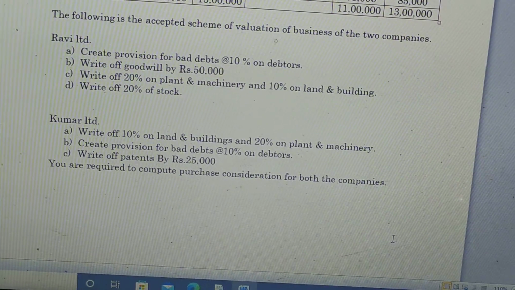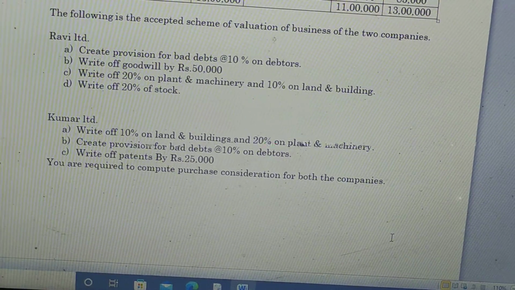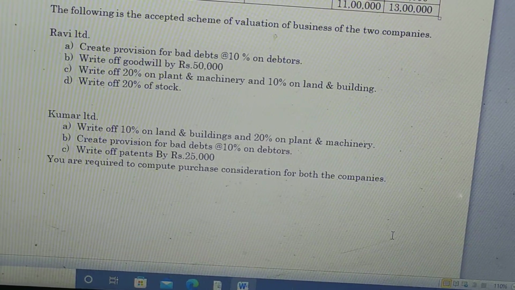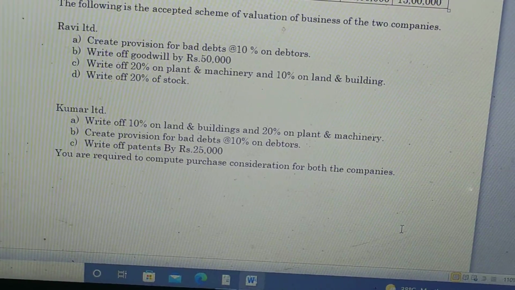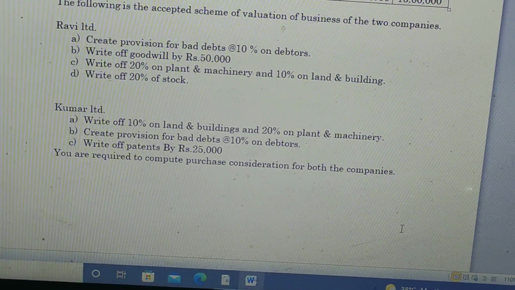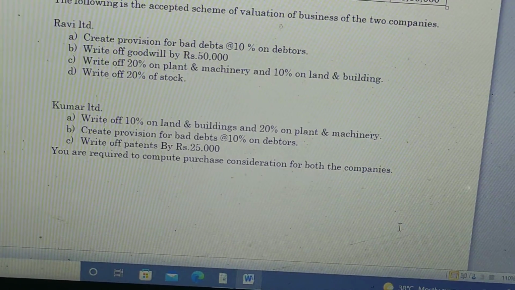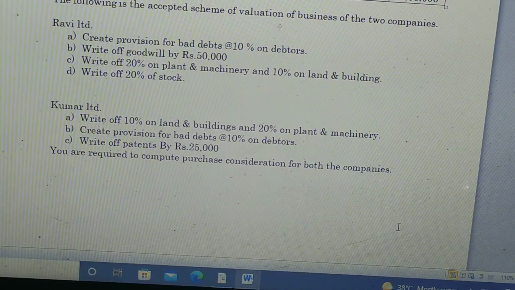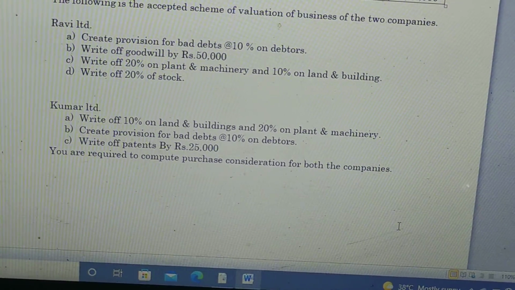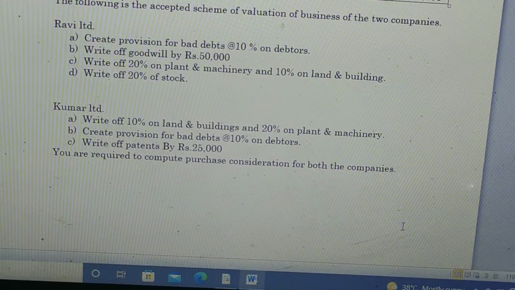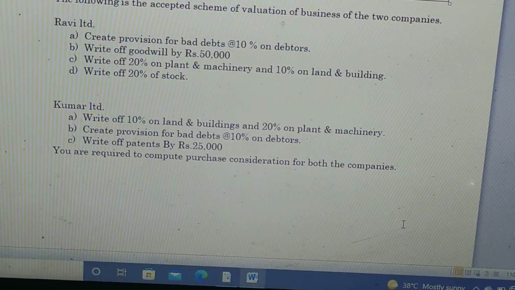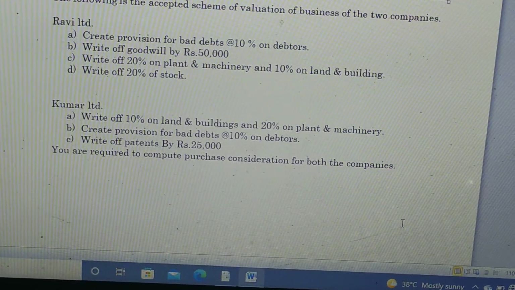Kumar Limited: A. Write down 10% on land and buildings and 20% on plant and machinery, create provision for bad debts at 10% on debtors, and write off patents by rupees 25,000. You are required to compute the purchase consideration for both the companies.